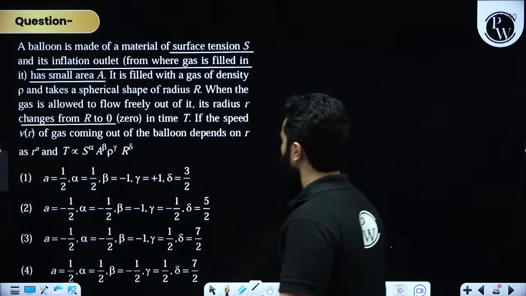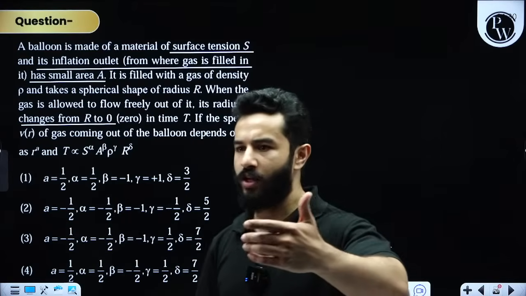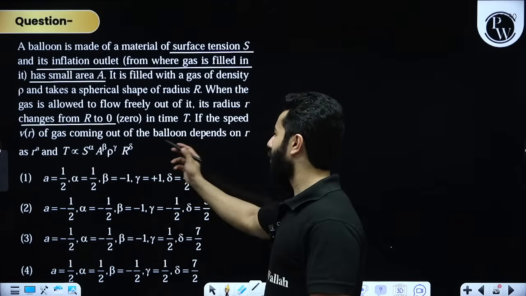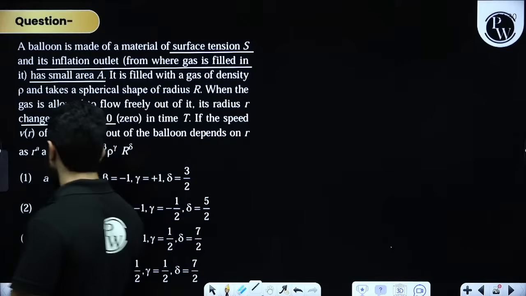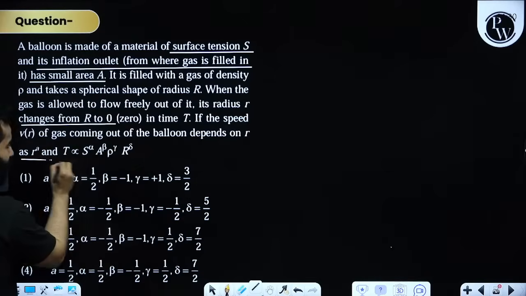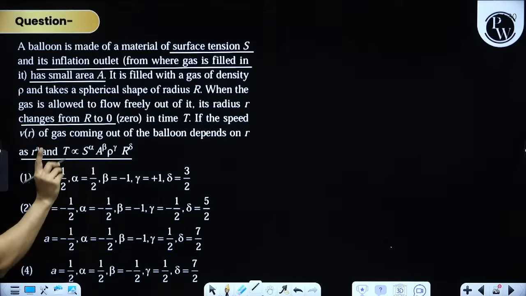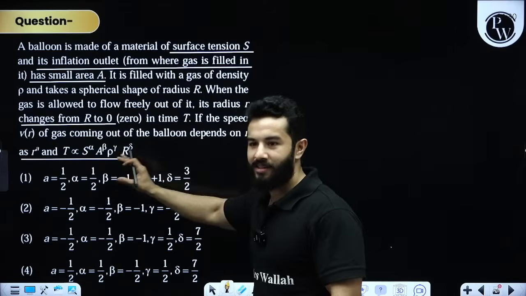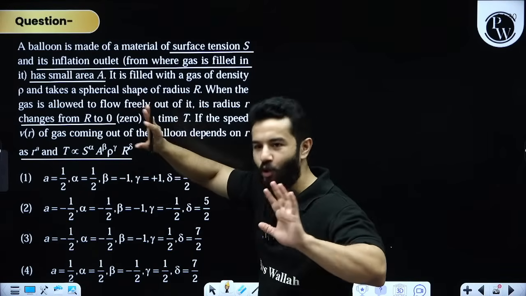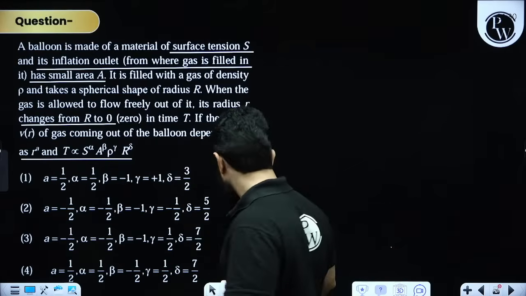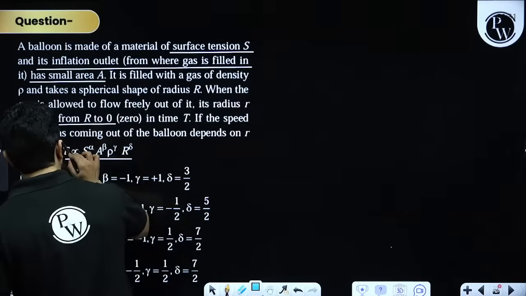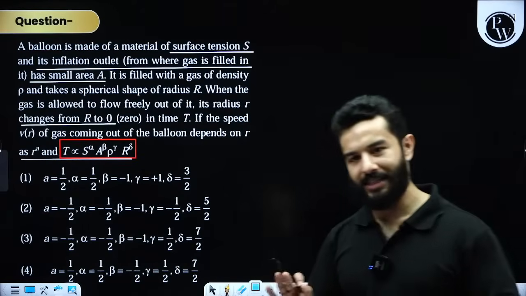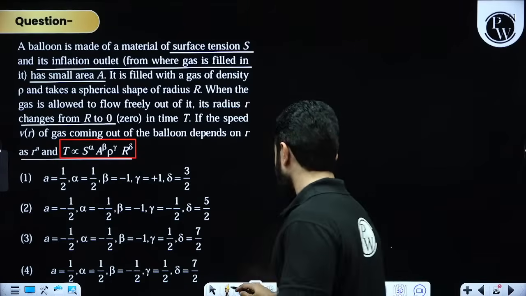If the speed V, which is a function of R, of gas coming out of the balloon depends upon R as R raised to the power a, and time as, see, this capital T is time, not surface tension, right? So this entire Ramayan, or whatever you want to call it, is of no use for us. Why? Because this result is what is useful, and we are going to write it down.